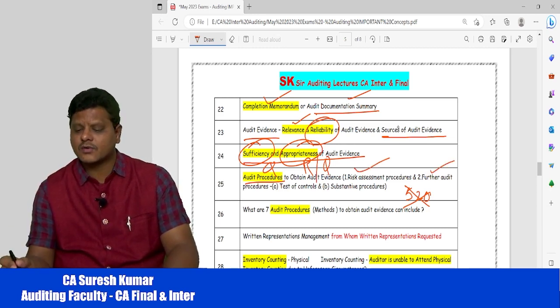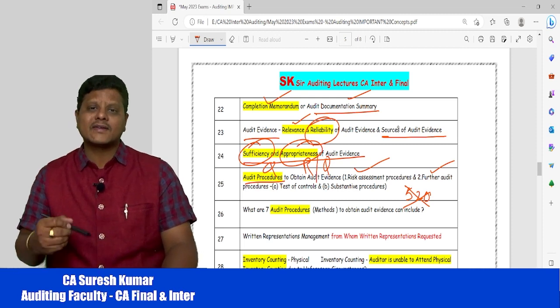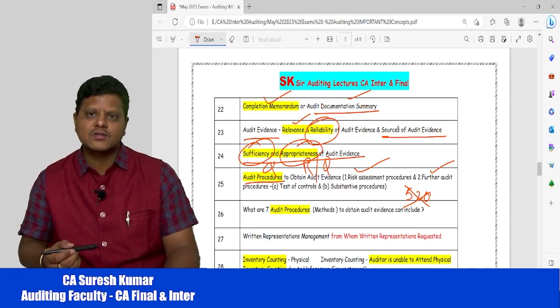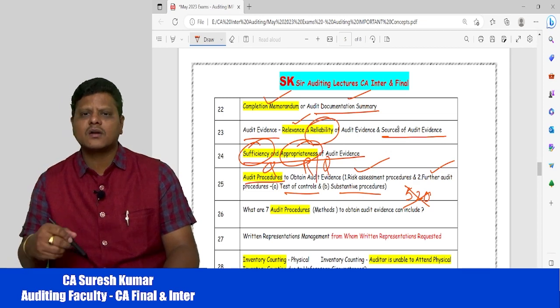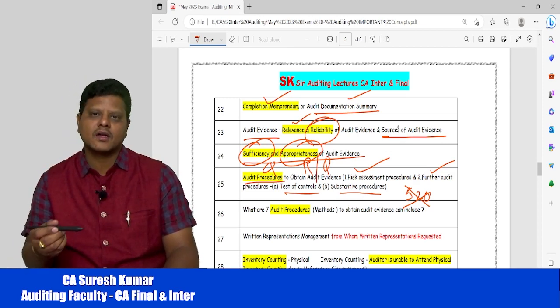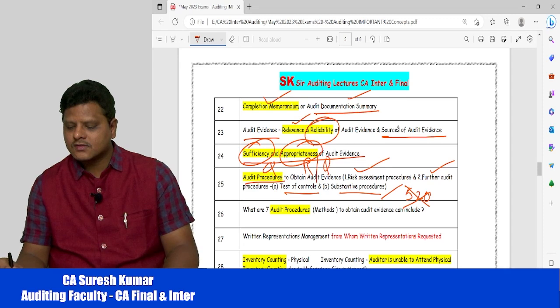In risk assessment procedures, we are going to assess the risk of the organization as far as the financial statements are concerned. Then we have further audit procedures, that is test of internal controls. Then substantive procedures, covering profit and loss account items and balance sheet items, what we call a test of details and test of transactions or balances.